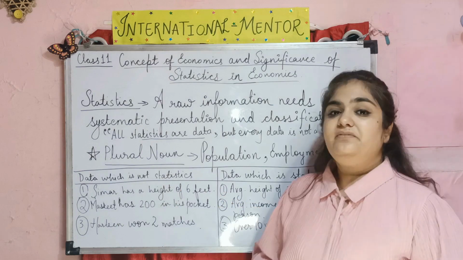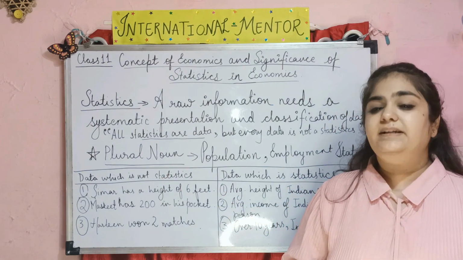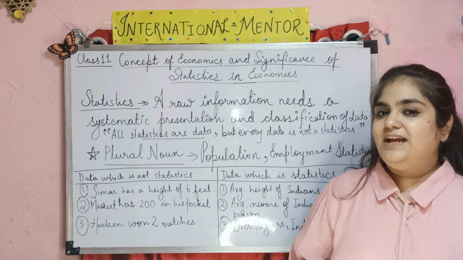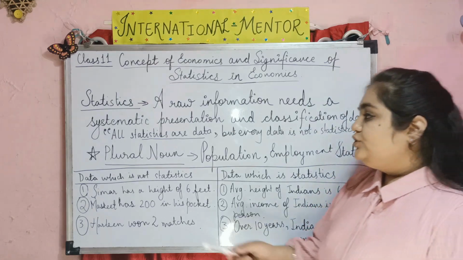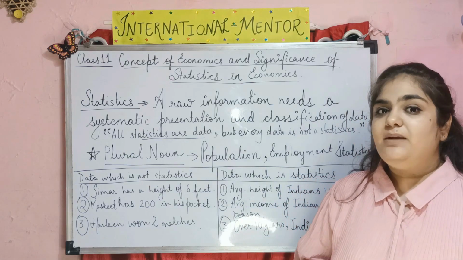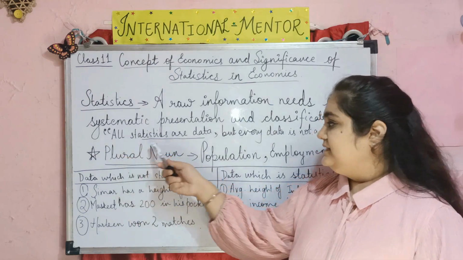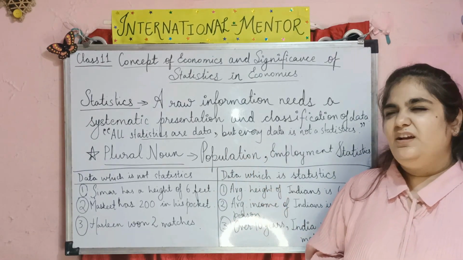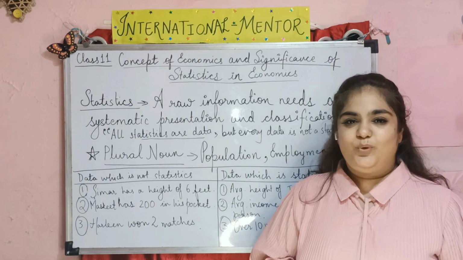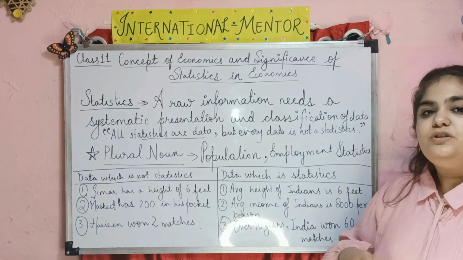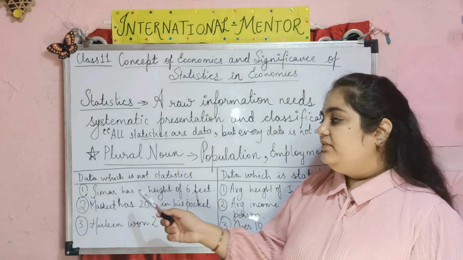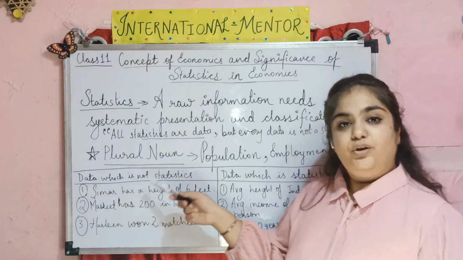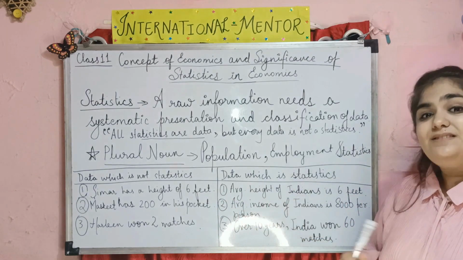In the plural, it includes population statistics, employment statistics, etc. The important statement is that all statistics are data, but not every data is a statistic. Now you must be wondering what I just said, so I will give you some examples. We can make a table showing the data which is not a statistic and the data which is a statistic.